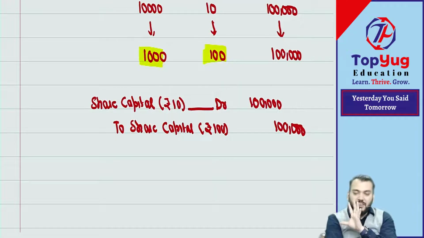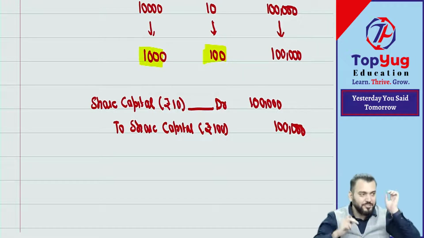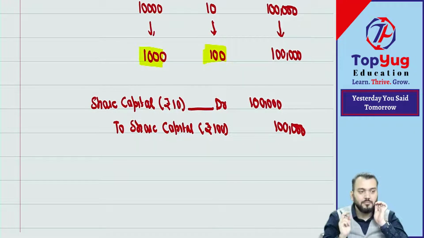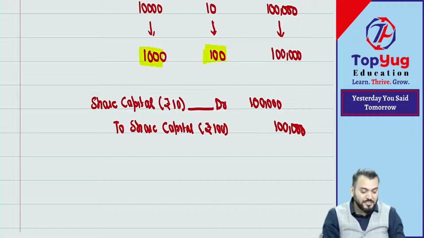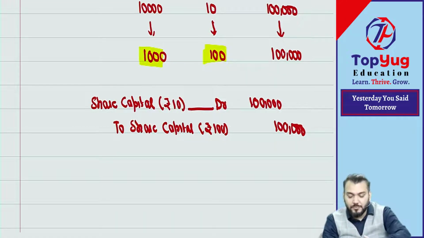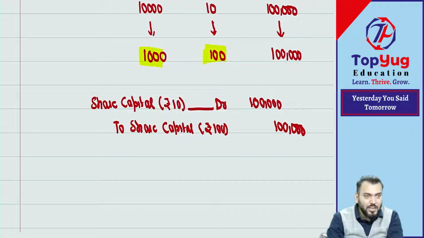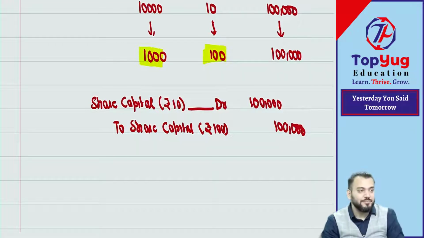This chapter is very simple, only there are some new concepts that you need to understand. Can I say in this way, consolidation means conversion of shares of smaller denomination into higher denomination?